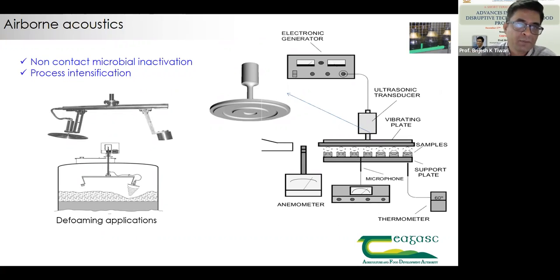Whereas when airborne acoustic is used, there's no regulatory hurdle. We are just suppressing the foam with ultrasonic waves. It's very similar to when you're boiling milk and you blow air from your mouth to suppress the foam. In a very similar fashion it is done with airborne acoustics here. And this is an industrial setup which is being used.